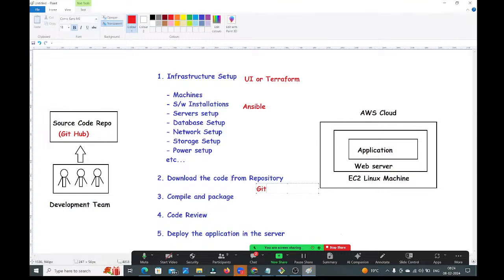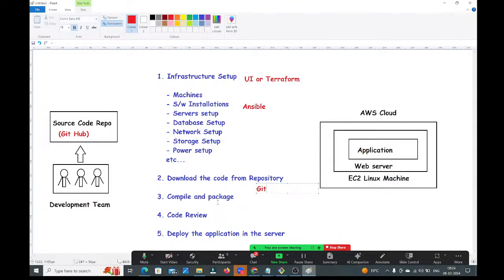You need to download the code from the source code repository. For that, here we are using the Git client. By using the Git client, we will download the code from the GitHub repository. Okay. Once the code is downloaded, then what do I want to do?